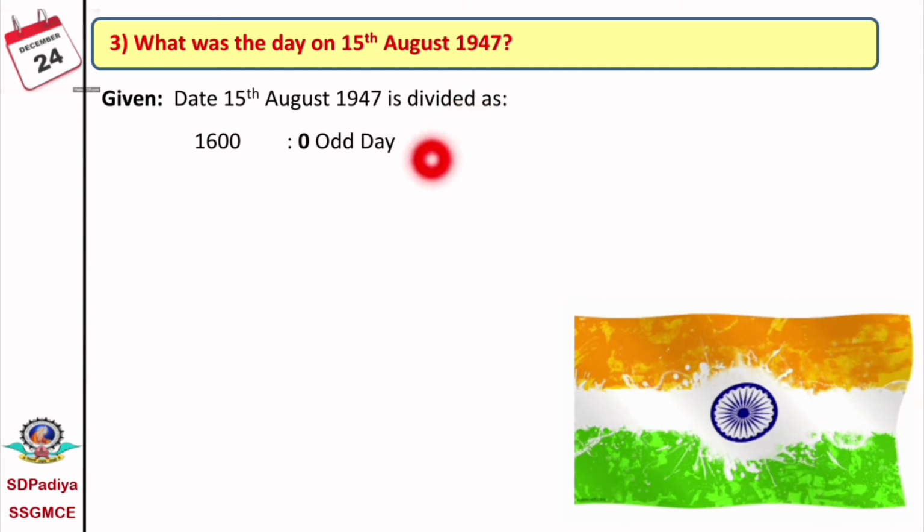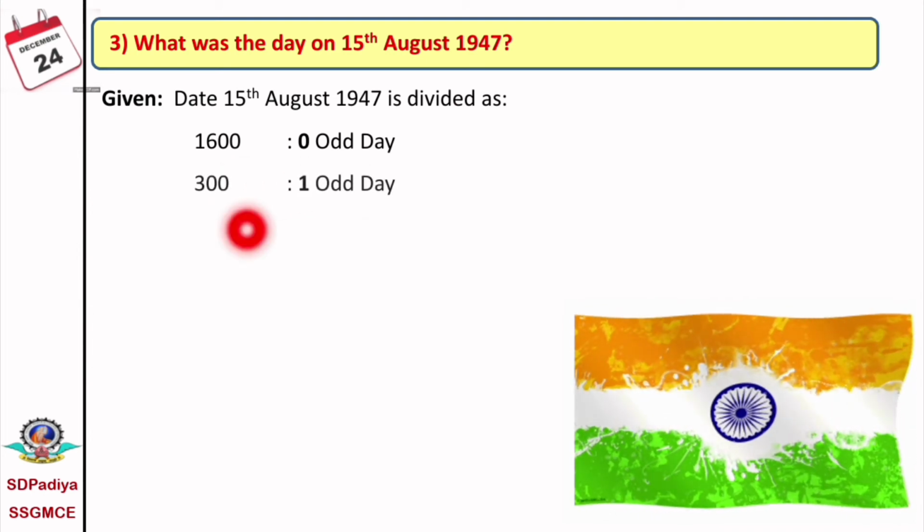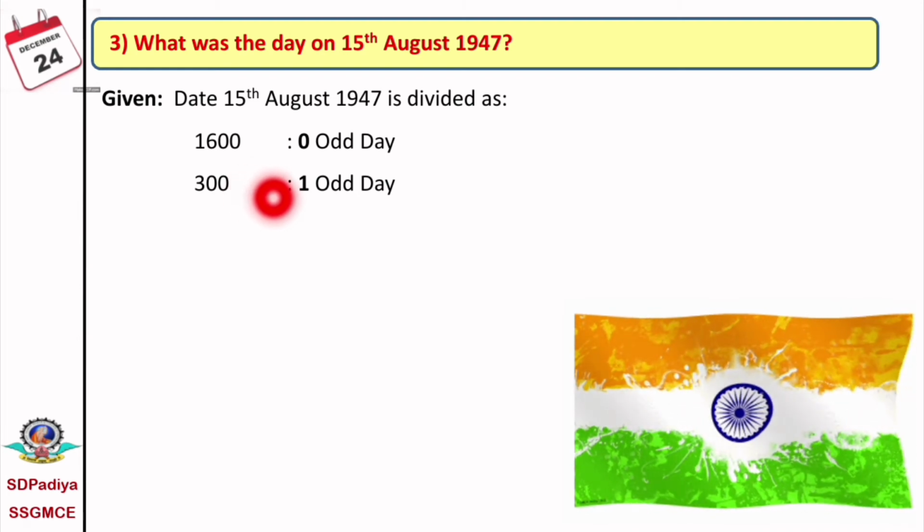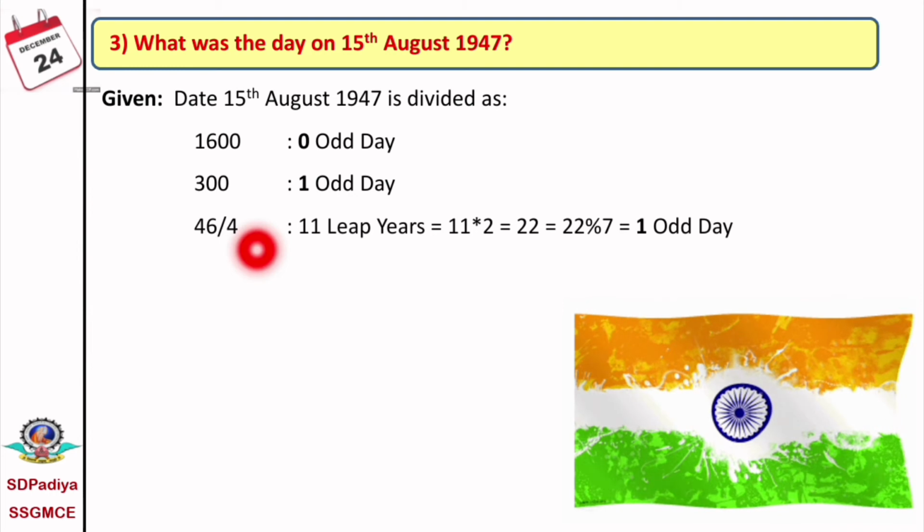Now we have divided this 15th August 1947 as the year 1600 has a 0. The odd days for the 100 years, 200 years, 300 years and 400 years. The 300 years has 1 odd day. Then next there are the 46 years.